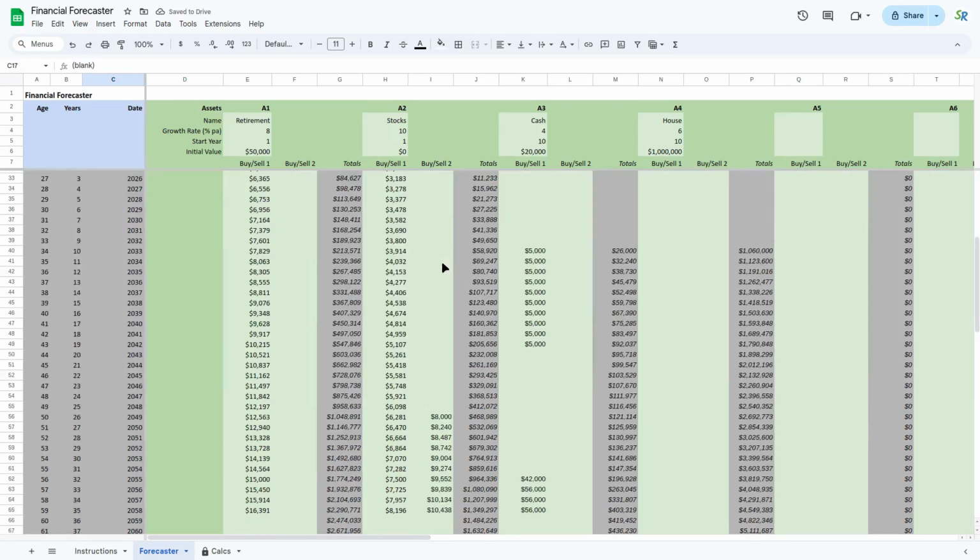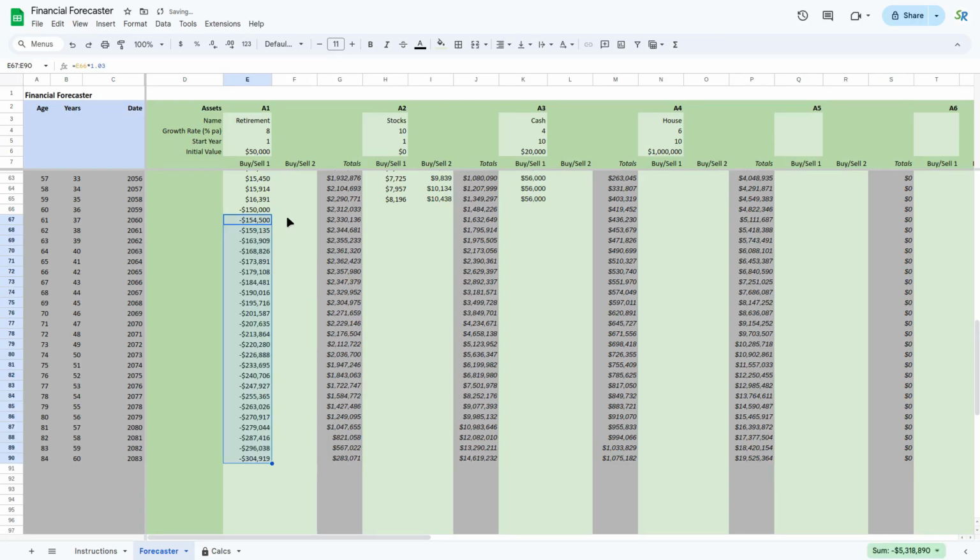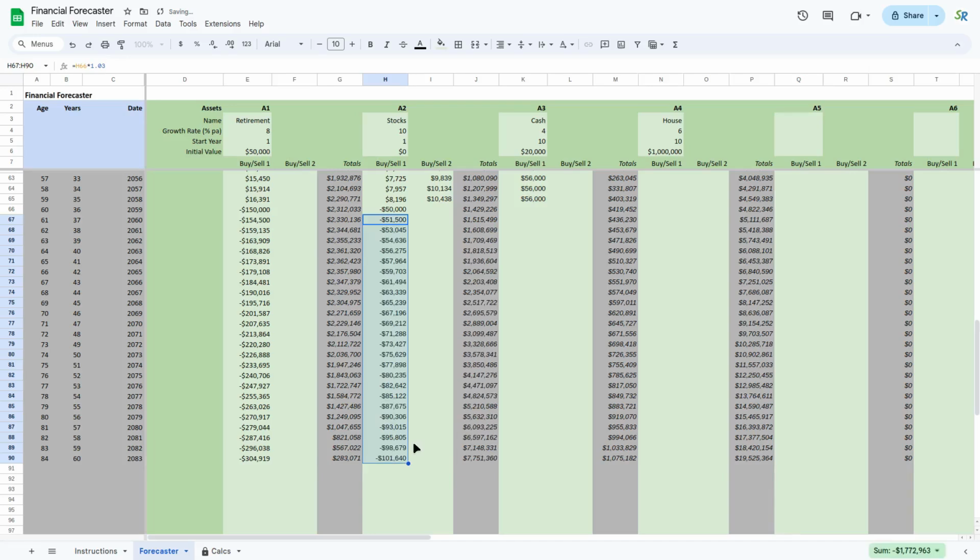And what I want to do now is to take a wage from our retirement and from our money that we've put aside. Now remember, this is a fair way off into the future, and you'll probably need more than what you think. So I'm going to take 150,000. I'm going to apply my magic formula, and I'm going to take a steady wage all the way up until 84. Okay. Now I'll come back to this, and that's really quite interesting. I'm also going to take a steady income of 50,000 a year, taking that from our stocks. Cool.